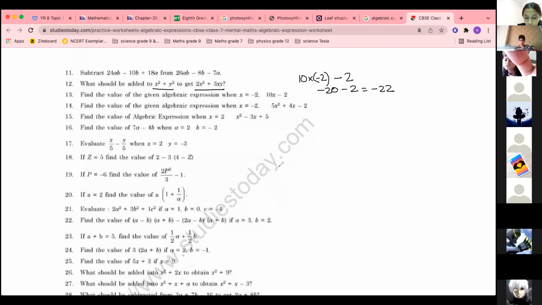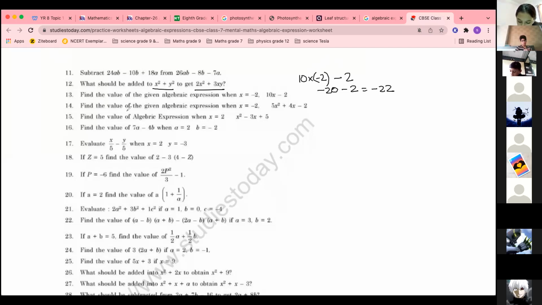Don't mix everything. I have spoken about odd and even powers, not in multiplication. We are not doing power over here. There isn't any power over here.